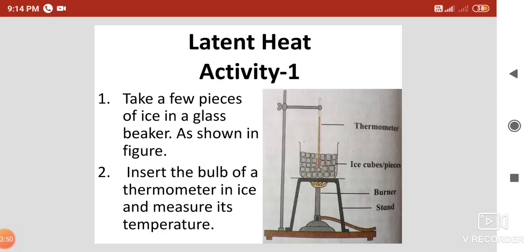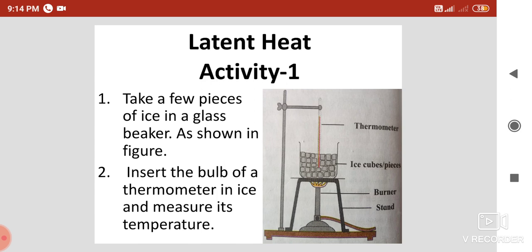Let us start the activity which is given on page number 62. Here you can see in the diagram there is a stand, a beaker, a tripod stand and a burner. The beaker contains ice cubes, and the bulb of the thermometer is immersed in the ice. First we have to see the temperature of that ice. After noting the temperature of the ice, you have to put the beaker on the stand and heat the ice using the burner.